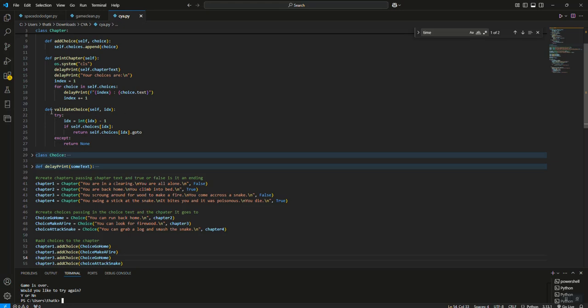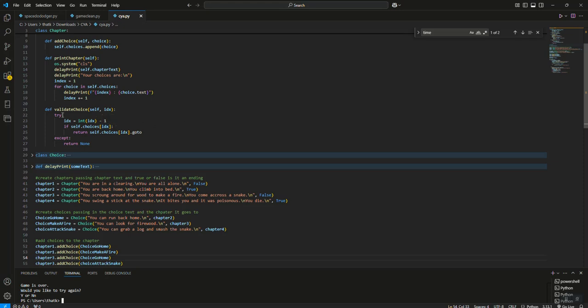And so what we're going to do is we're going to do def validate_choice, pass in self, and we're going to pass idx, which is an abbreviation I'm using for index. And then we're going to put this in a try. That way, we're looking for an integer to be passed, and if an integer is not passed, it's going to throw an error, because if we pass an F, it's going to say that's an invalid type. Or if we go down here to the self choices and they pass us index 3, but we only have 1 choice, then it's going to throw an error that index is out of range.